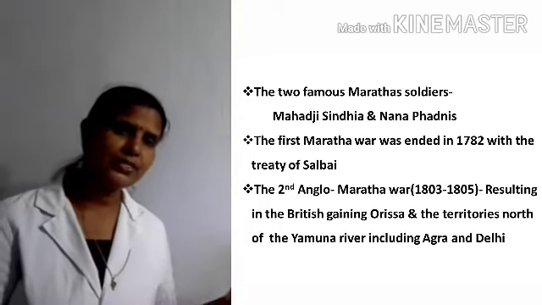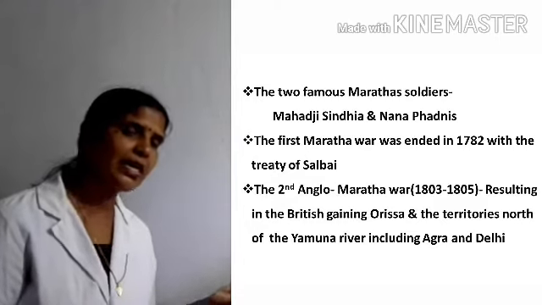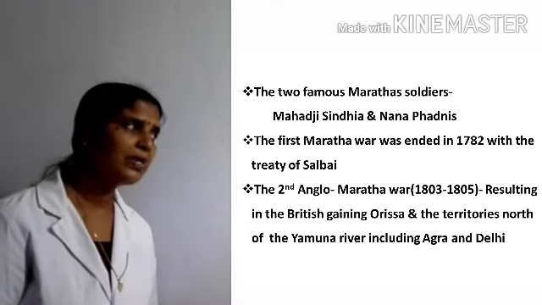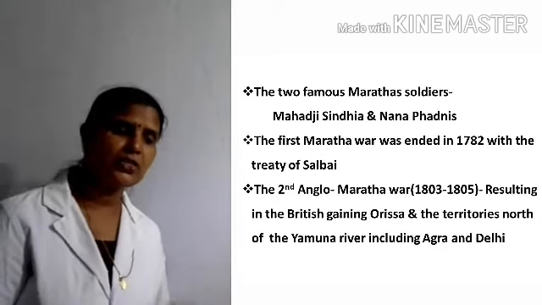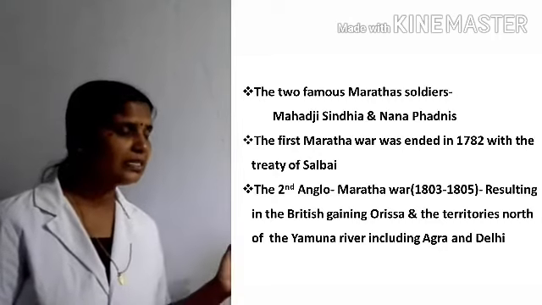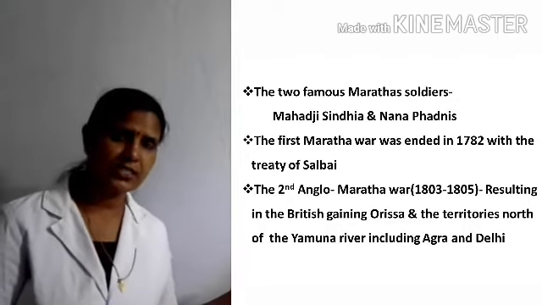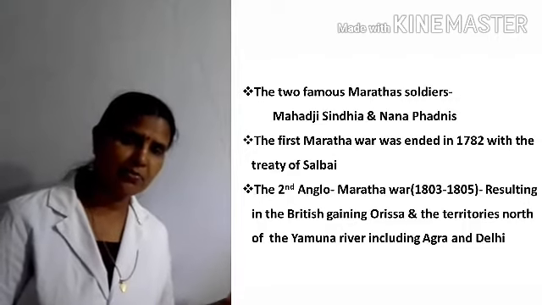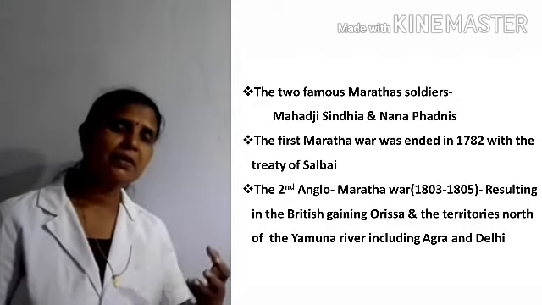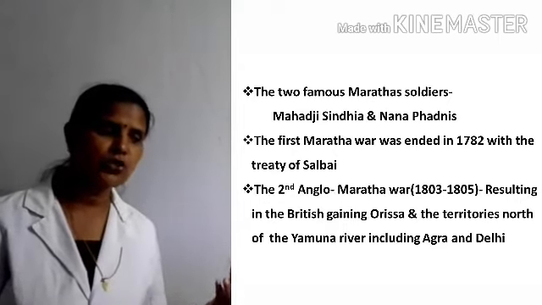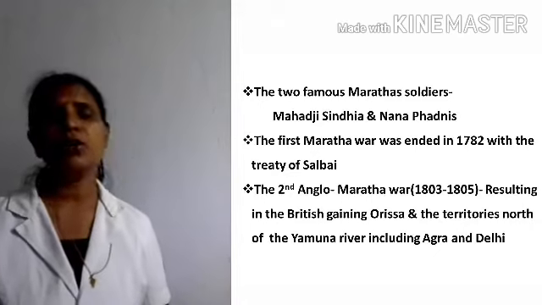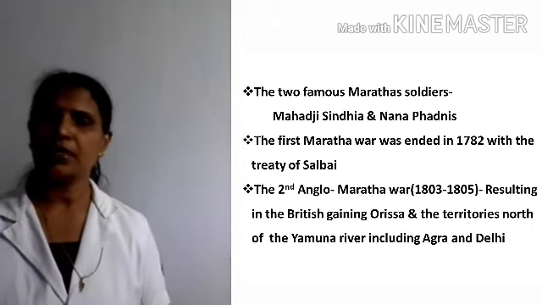And the second Anglo-Maratha war, 1803 to 1805, resulted in the British gaining Orissa. After the Anglo-Maratha war, the British acquired Orissa and the territories north of the Yamuna River, including Agra and Delhi.